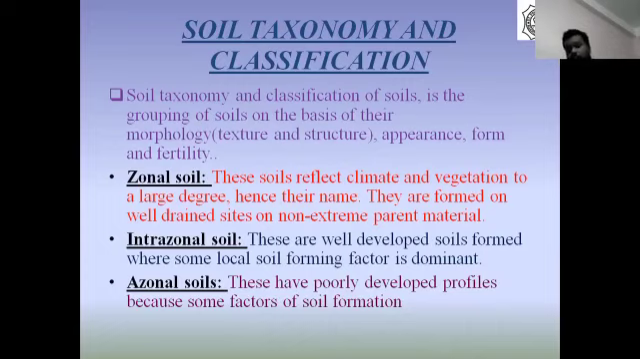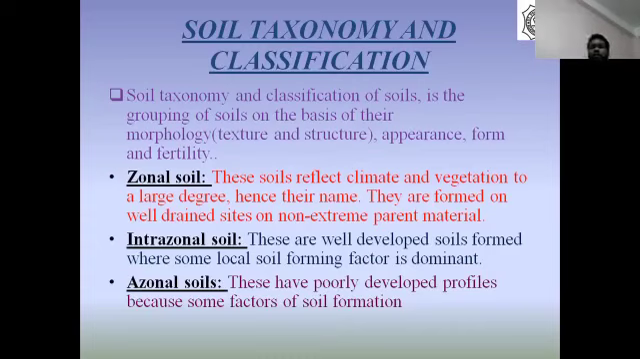Examples are polar desert soils, podzol, brown earth, prairie soil, chernozem, chestnut soils, brown and gray semi-arid soils, and laterite soil. So this type of soil falls under the zonal category.